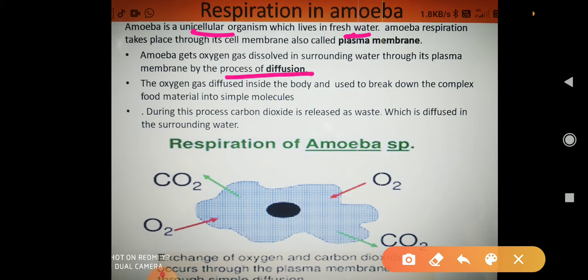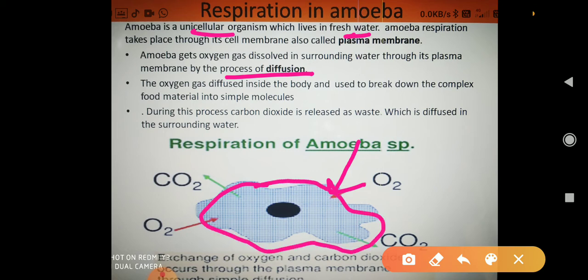Now oxygen gets diffused inside the body of the amoeba through the water. The outer membrane is the plasma membrane. Through this plasma membrane, the oxygen diffuses inside. It is only due to the concentration variation that the process takes place. What is diffusion? Diffusion means movement of particles from higher concentration to low concentration. Because inside the body oxygen is less and more molecules are present outside, the oxygen moves inside the body.